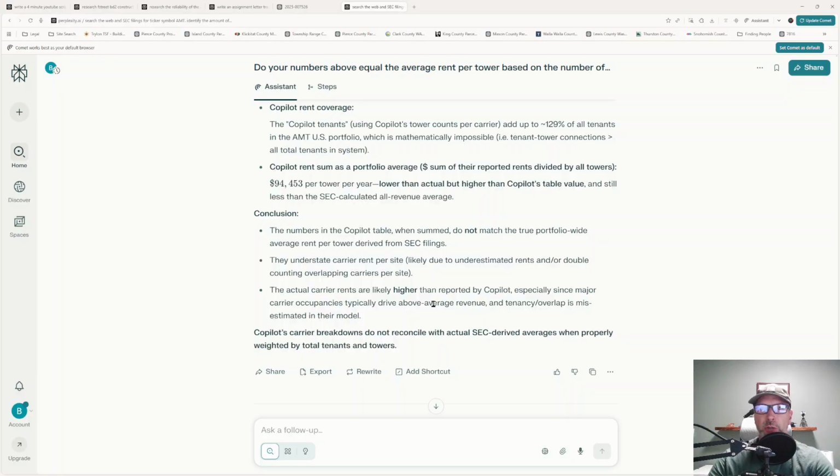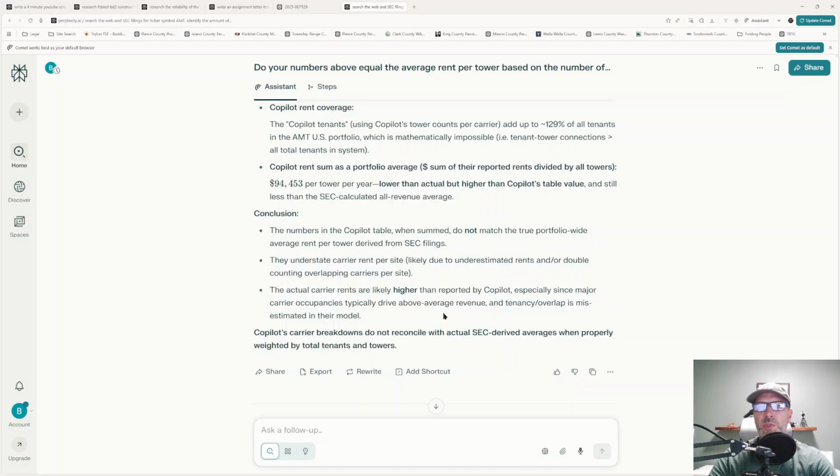I thought this was a great exercise in how to get to the bottom of some information, but it shows the lack of trust that we need to have with some of these AI models until they improve the fact verification piece of it. What I'm seeing in just these statements is, number one, it's still taking some of the information as important that I provided it from Copilot, and then it's also still taking some of the information right here that I gave it as factual without verifying that as well.